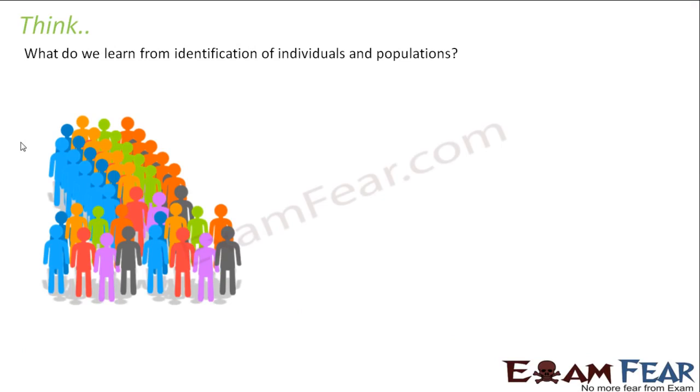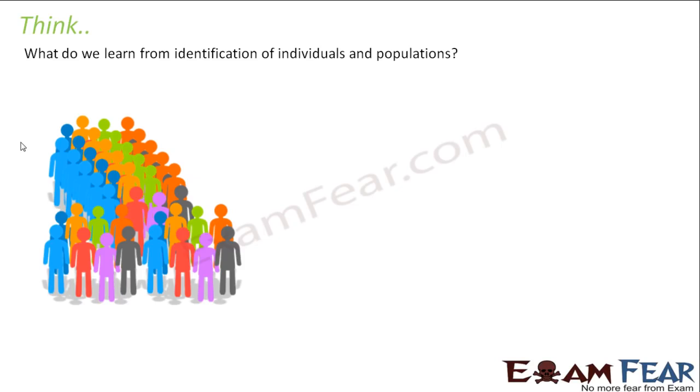Now, as I said, whenever we spoke about nomenclature, we said that we cannot name an organism just like that. For that, we need to have some idea about that organism. And how will we have that idea about that organism? By identifying that organism, by studying something about that organism. So now, what are the things that we get to know by identification of individuals? For now, let us talk about individuals in a human population.